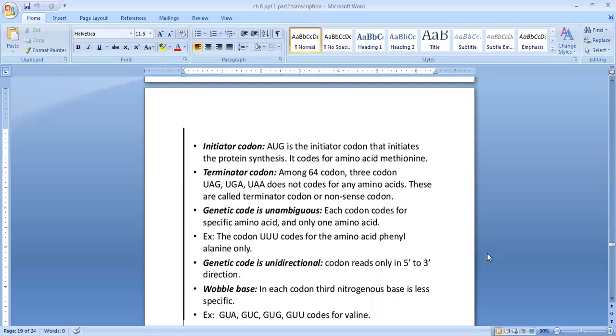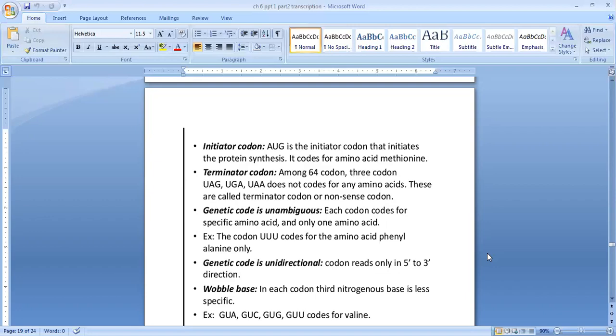Terminate means stop. Among the 64 codons, 3 codons, UAG, UGA and UAA, do not code for any amino acids. These are called terminator codons or nonsense codons.